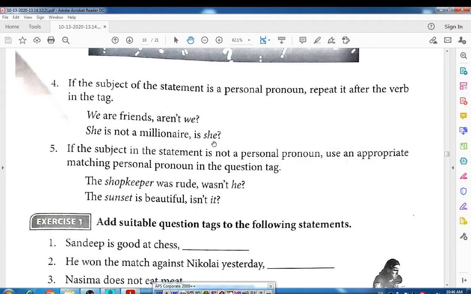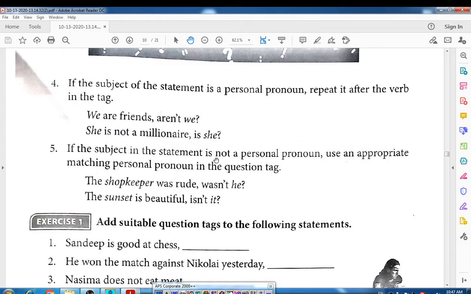This is the tag, okay students, that we have to add for the given statement. So while writing the question tag, you have to first write the whole sentence as it is, then put the comma, then write the tag, and at the end you have to put the question mark, right?